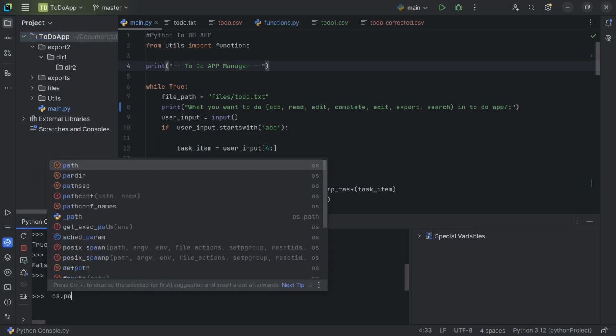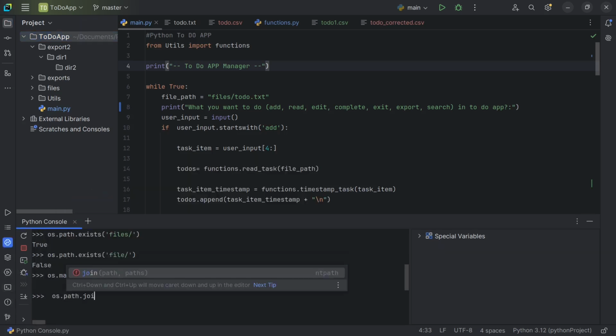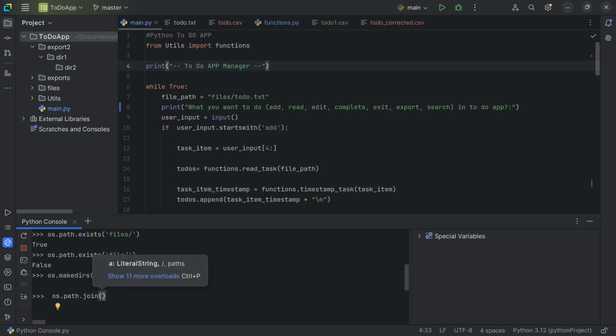Let me introduce the next function, os.path.join. Here we can join two or more paths into a single path. For example, if I want to create a path, let's say files, and inside that, to-do.txt, and store this in a variable called path.